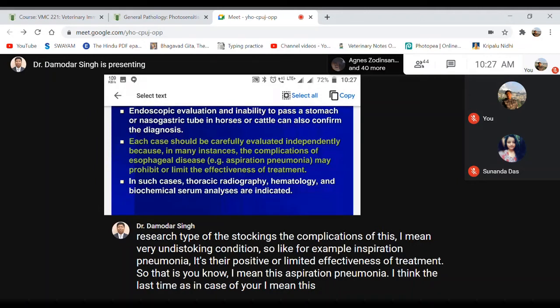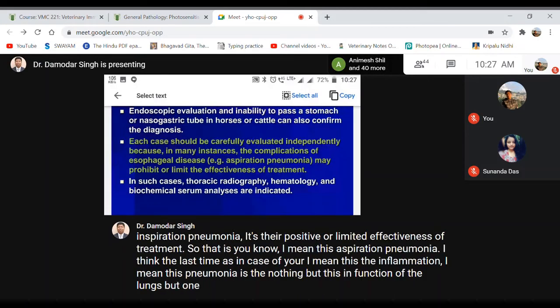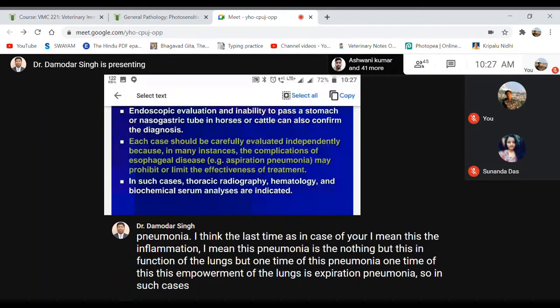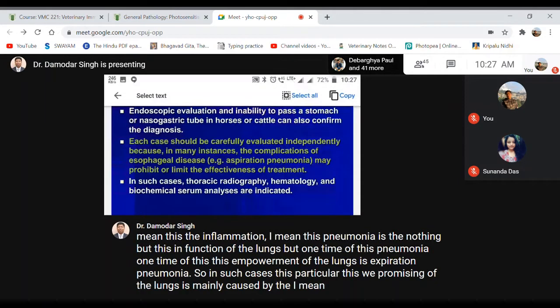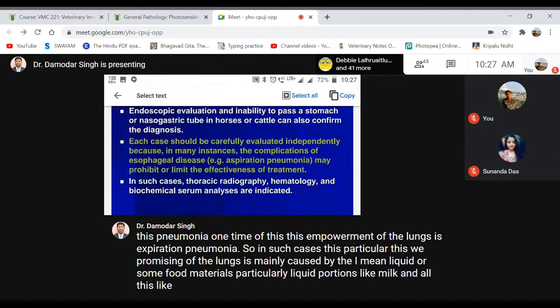Pneumonia means nothing but inflammation of the lungs. But one kind of this inflammation of the lungs is aspiration pneumonia. In such cases, this inflammation of the lungs is mainly caused by liquid or some food materials, particularly liquid portions like milk and liquid medicines, when you are feeding the animals.